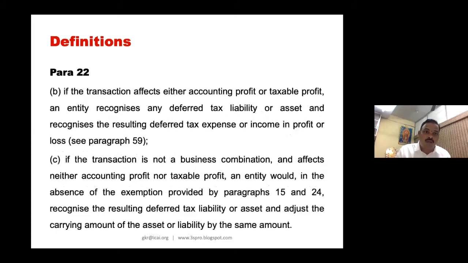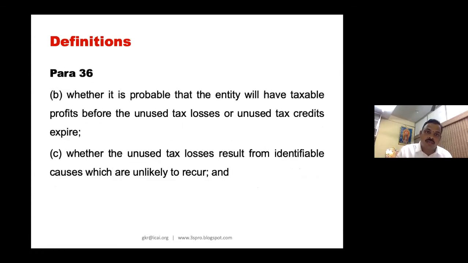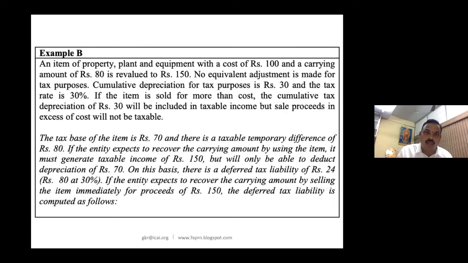Let me go to 51A. In 51A, I'll give you an example. So let me take you to 51A. This is 51A. Now this is a para number which you need to read. Please look at this. This is an item of property, plant and equipment with a cost of 100.